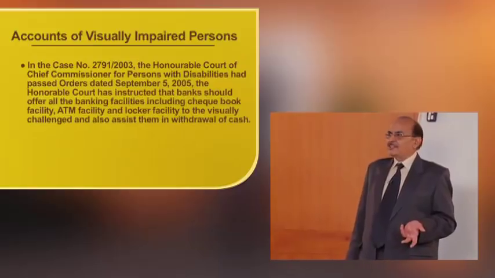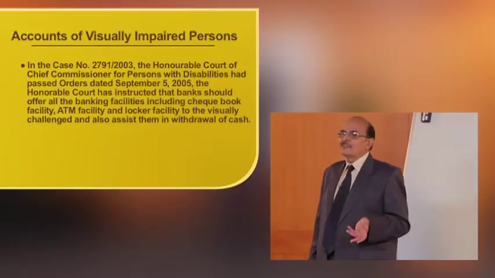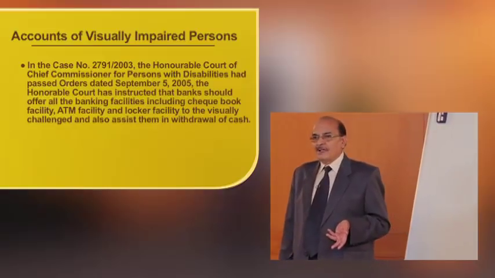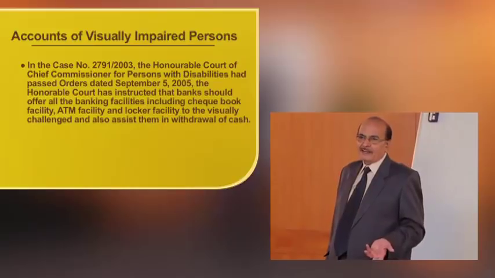There are occasions to open accounts of visually impaired persons. So, banks were a little hesitant. The person cannot see. How is he going to operate the account?